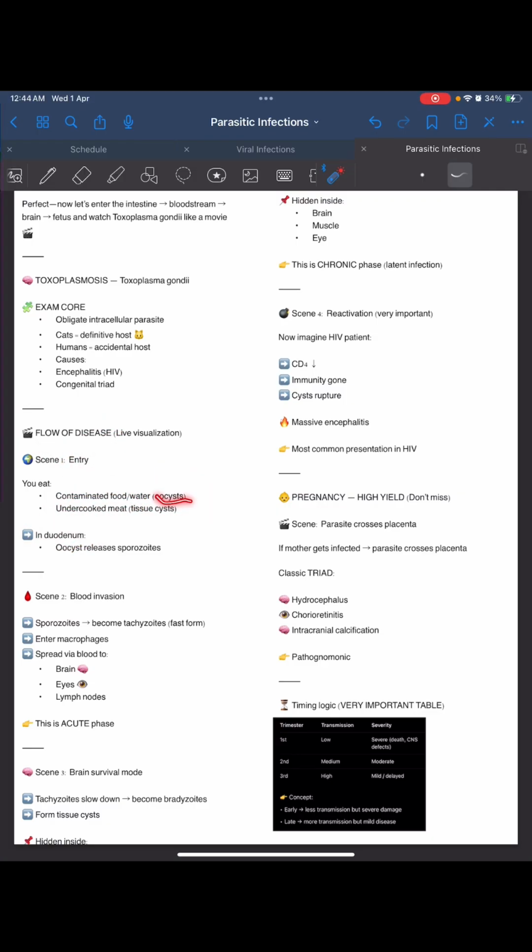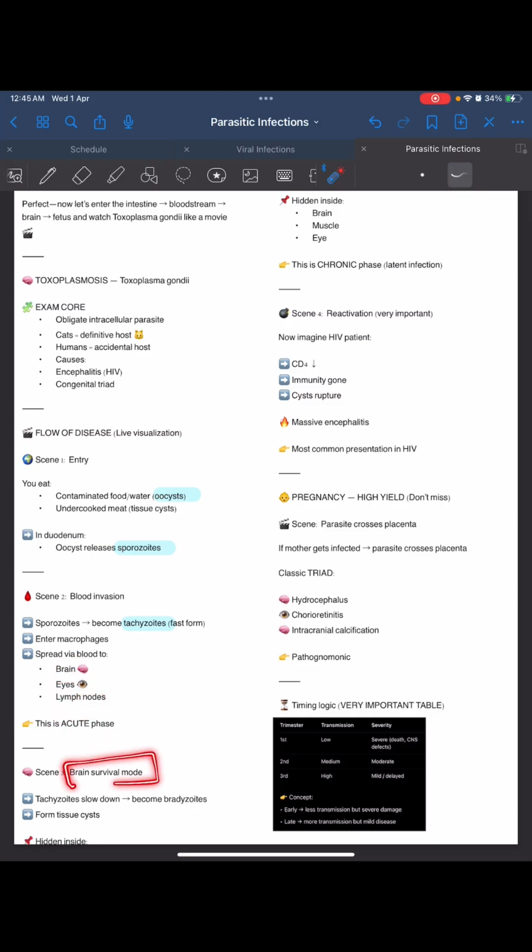In the duodenum, the oocyst releases sporozoites, and then they invade the body as tachyzoites. First of all, you have to understand there is the oocyst, then it becomes a sporozoite, and then it becomes a tachyzoite, the fast form. Now it enters the macrophages and spreads via blood. Why is it entering macrophages? Because it is an obligate intracellular parasite. Then it will spread via blood to the brain, eyes, and lymph nodes, and this is the acute phase.